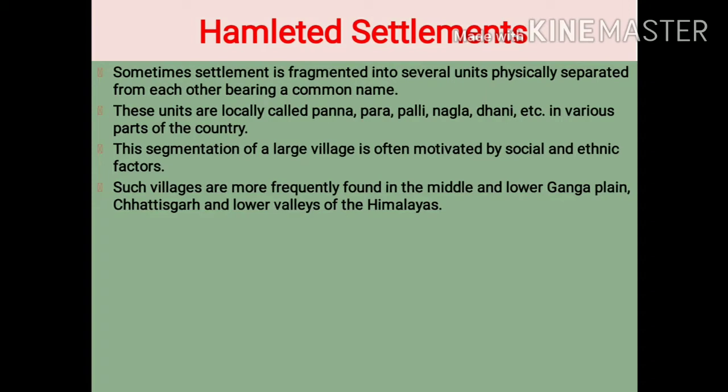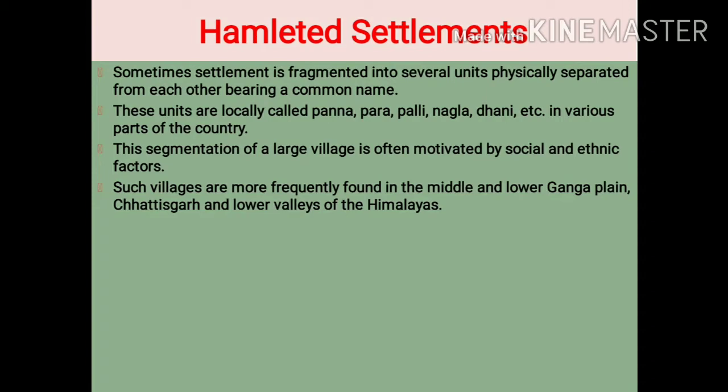These units are locally called Pana, Para, Pali, Nagla, Dhani, etc., in various parts of the country. This segmentation of a large village is often motivated by social and ethnic factors. Such villages are more frequently found in the middle and lower Ganga plain, Chhattisgarh region and lower valleys of the Himalayas.